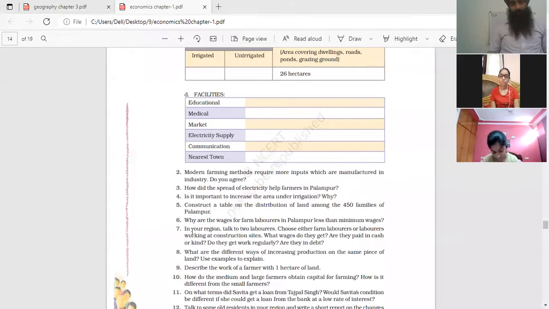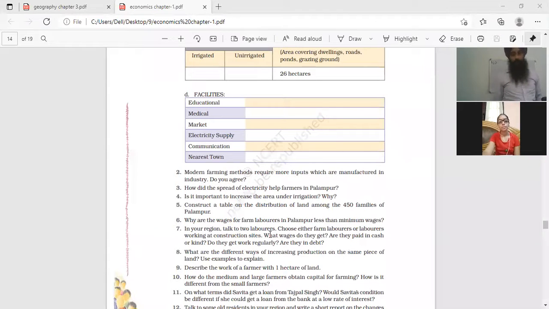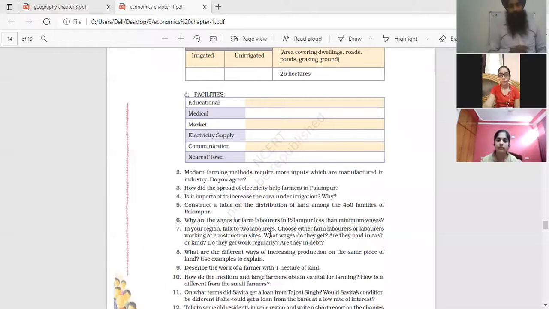So no need to attempt that question in your notebooks. Clear? 150 families own less than 1 hectare of land. Those families which own 1 to 2 hectares total 240, and the remaining 60 own more than 2 hectares of land. So leave that question.